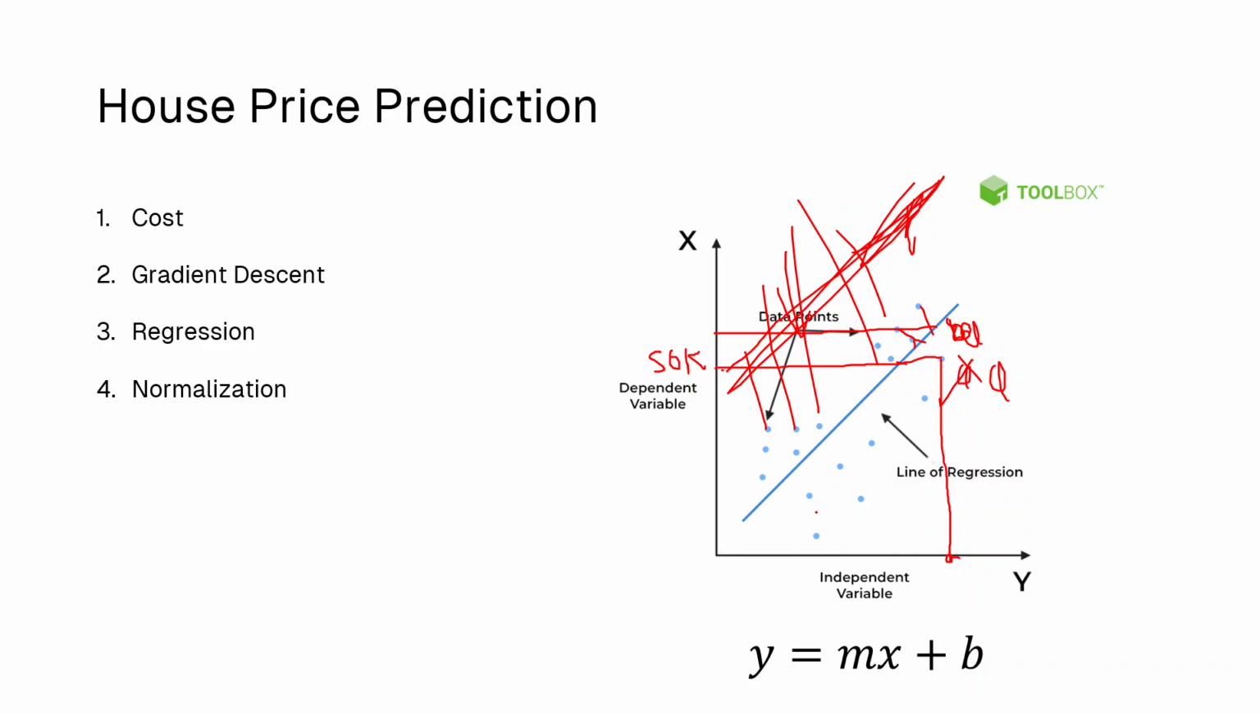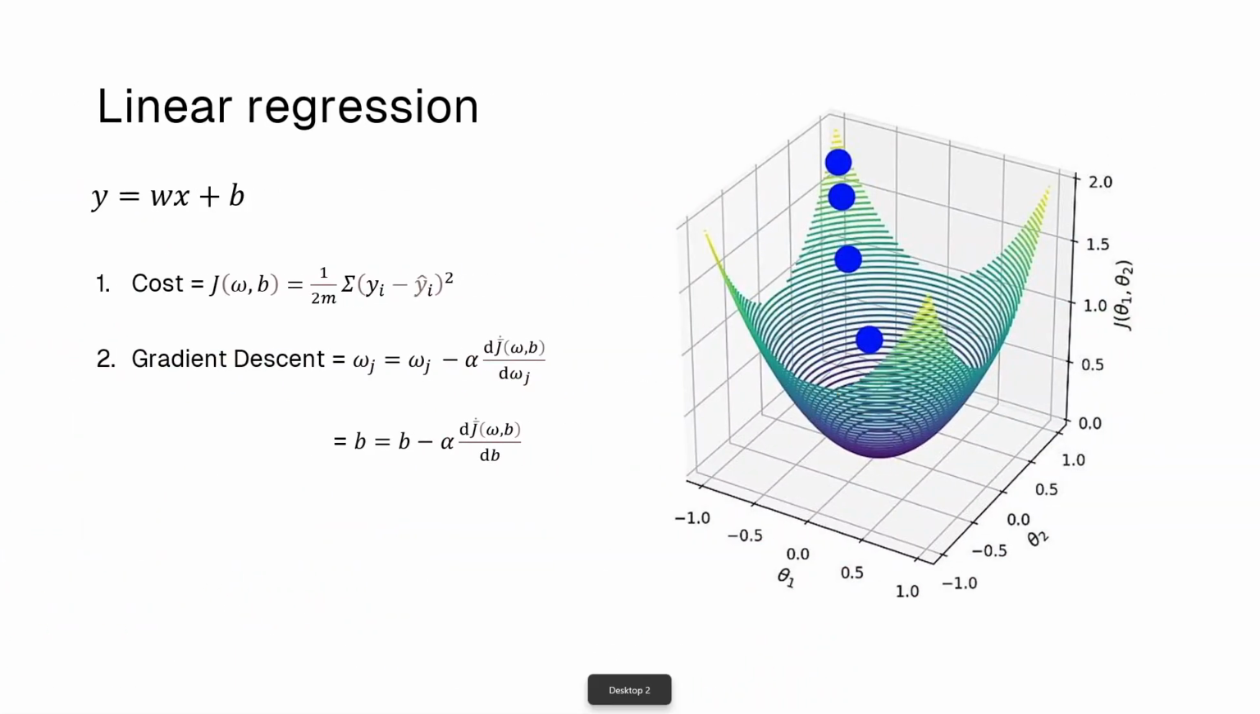So now let's say I have this line where m is equal to 2 and b is equal to 3. And my x is, let's say, 10,000 square feet. So it'll be 10 times 2, which is 20, plus 3, so 23, times 1,000, which is 23,000. So the price of the house will be 23,000 according to our model. So that is linear regression and gradient descent, and we've understood the cost and how a model reaches its best.